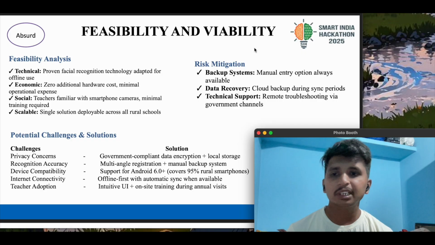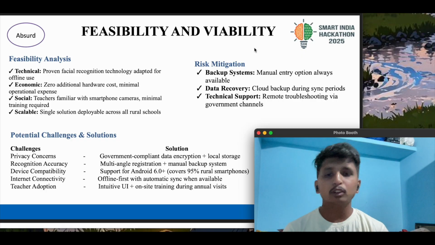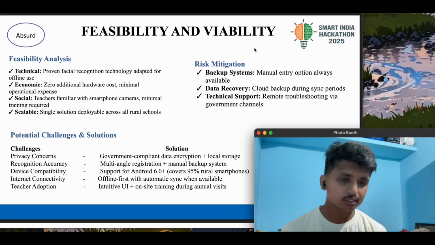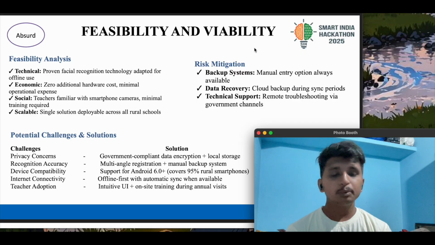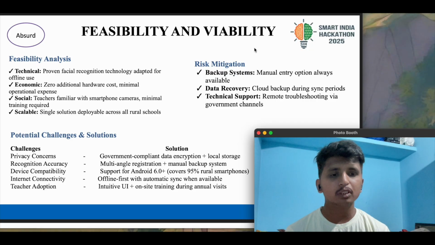Let's come to the feasibility and viability. As I spoke, it is technically very easy, and the facial recognition technology is already present, and the cost per school will be around 5 to 10,000. In the best case it will be 5,000, and the worst case it's 10,000, because the cheapest mobile smartphone right now can be bought for 5,000 to 6,000. And one single mobile phone can be used across one school. It just takes one single photo of every student.